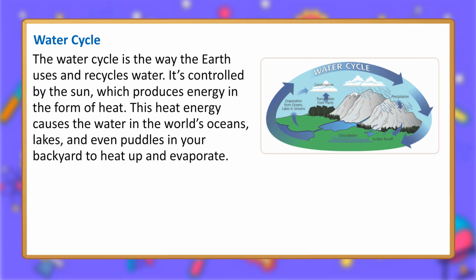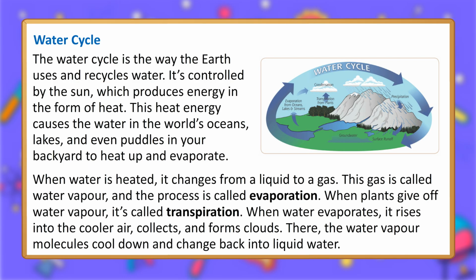Water cycle. The water cycle is the way the earth uses and recycles water. It's controlled by the sun, which produces energy in the form of heat. This heat energy causes the water in the world's oceans, lakes, and even puddles in your backyard to heat up and evaporate. When water is heated, it changes from a liquid to a gas. This gas is called water vapor, and the process is called evaporation. When plants give off water vapor, it's called transpiration.